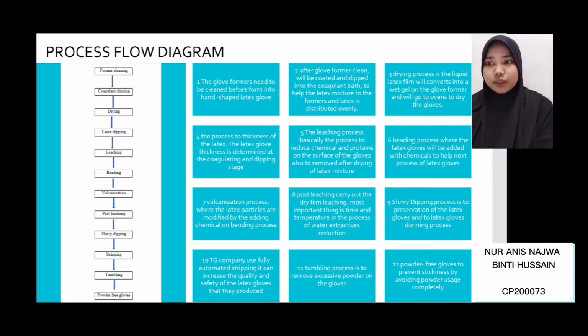The process is repeated. The powder-free gloves are placed back into dryers when the bathing process is complete.